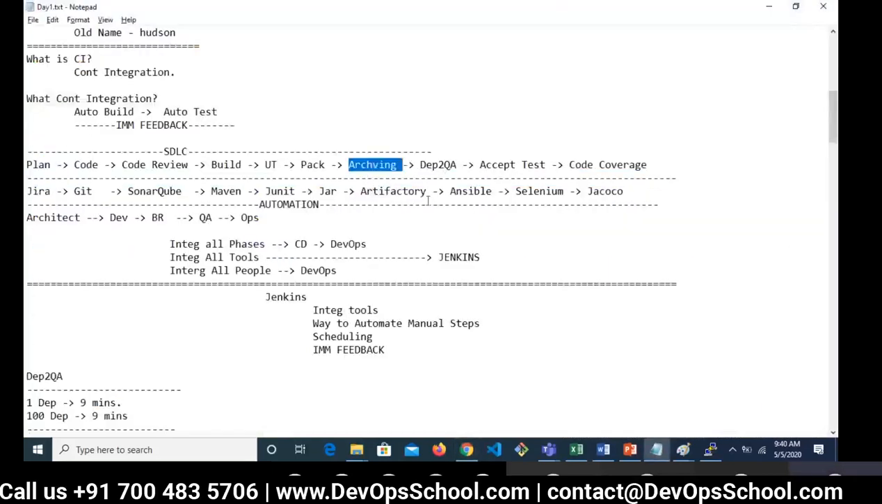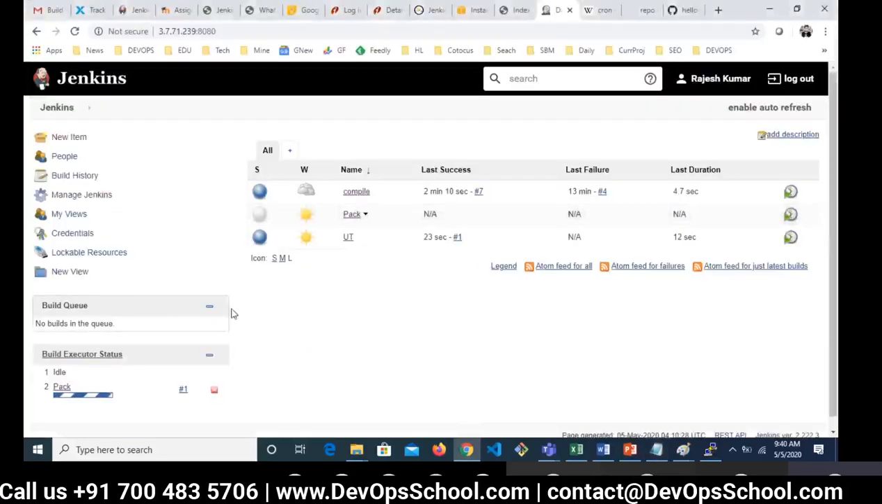Archiving, you need an Artifactory. I will install the Artifactory. Just give me some time. We'll do that. So this is the way you can create a job. So here I have all together 3 jobs right now: compile, pack, UT.